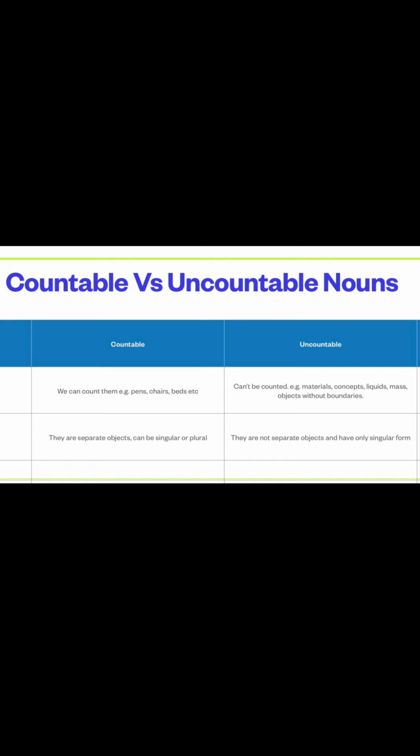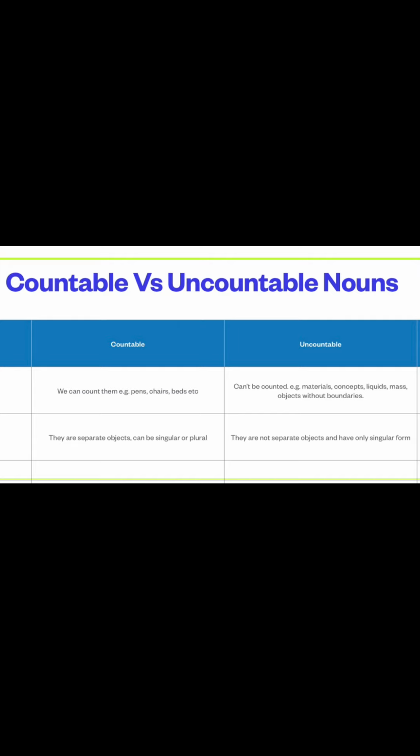Just think of them. You can't count the sand, right? You can't count the hair on your head. You can't count the sugar. You can't count the water in your glass, the liquids, right? So there are things that we can't count. So we call them uncountable nouns. And the interesting thing is that they cannot be separated. They are not separate objects.